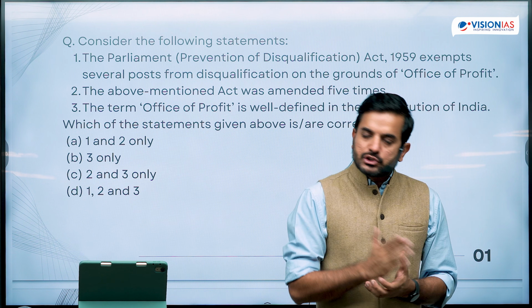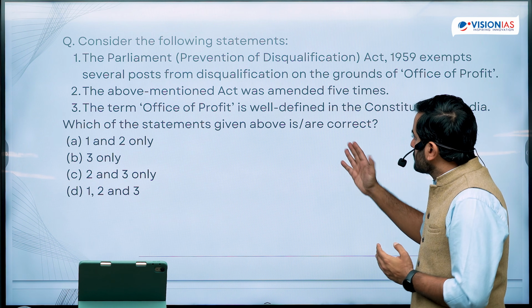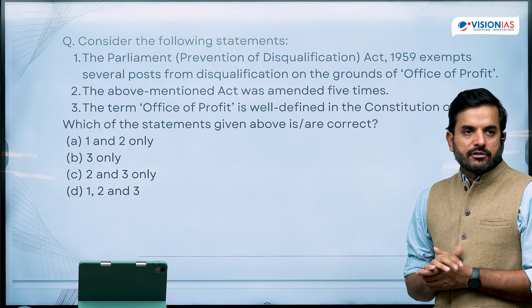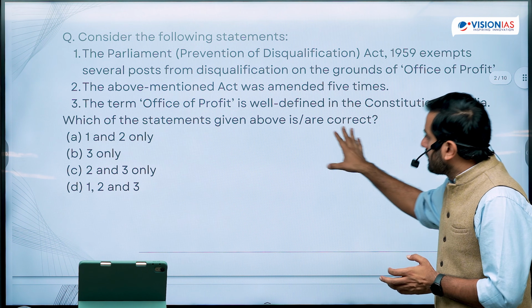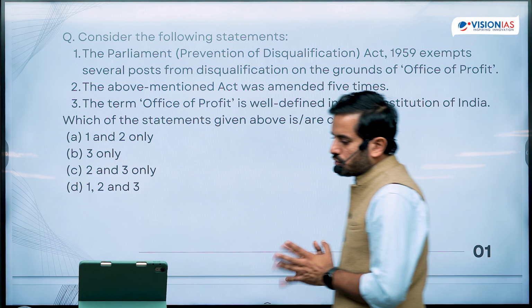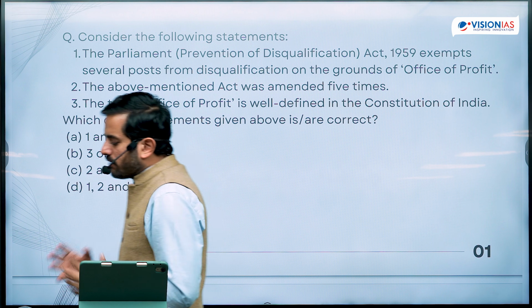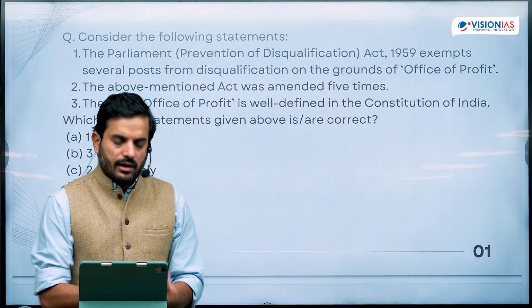The above mentioned act was amended 5 times, that is the Prevention of Disqualification Act of 1959, and the term office of profit is well defined in the Constitution of India. So we have to identify which of the following statements are correct.